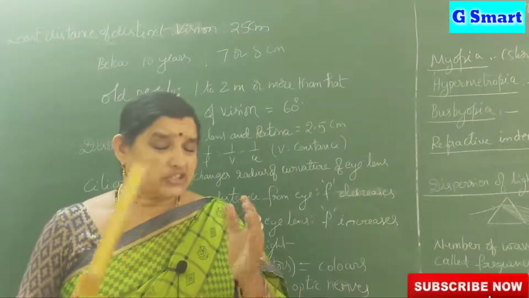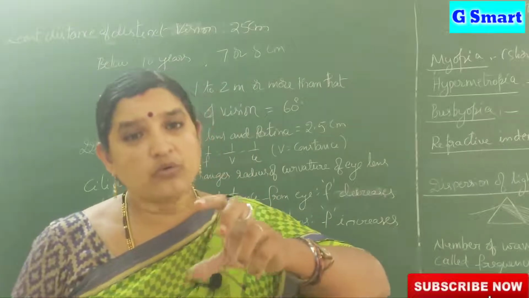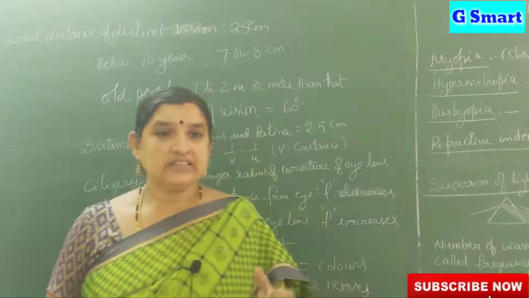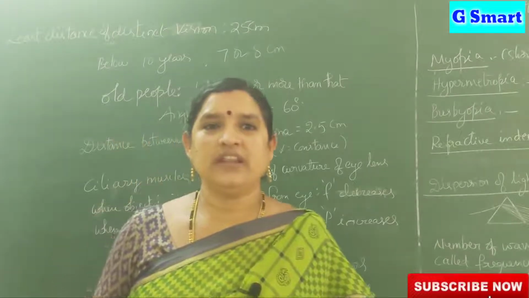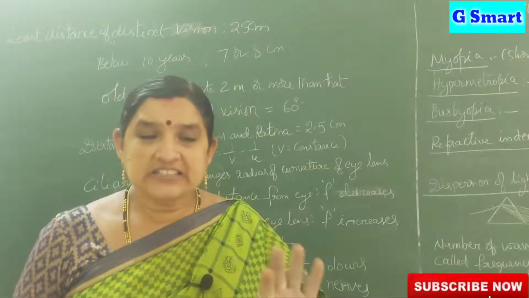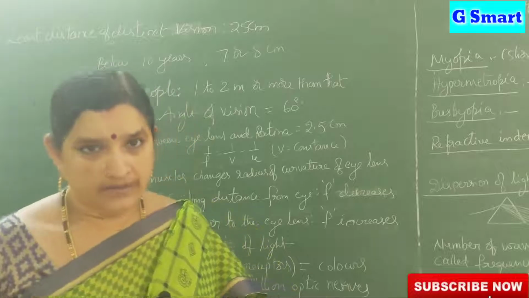Suppose the intensity of light is very low, what happens? The pupil expands, so more light rays pass through. Rods identify the intensity of light, and based on necessity, it changes the amount of light entering our eye.